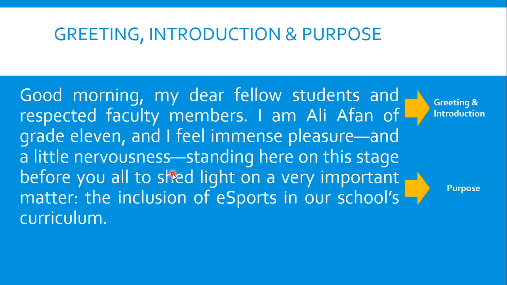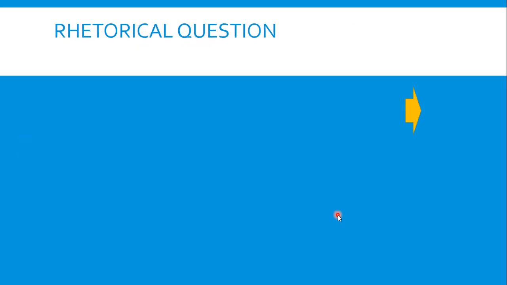Purpose is clearly stated over here. The clause to shed light on a very important matter explicitly signals the speech's intent. The intent is that he is going to speak about inclusion of esports in the sports curriculum. Next comes the rhetorical question.